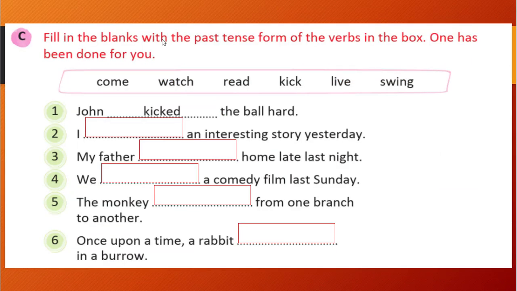This one: fill in the blanks with the past tense form of the verbs in the box. What do we need to write? We need to choose from come, watch, read, kick, live, and swing. These words are given. Out of these, we need to choose which word is appropriate for which sentence, and also write it in the past tense. First one is: John the ball hard. With a ball, what can you do? You can kick it, right? So kicked. With ed we have written it in the past tense.